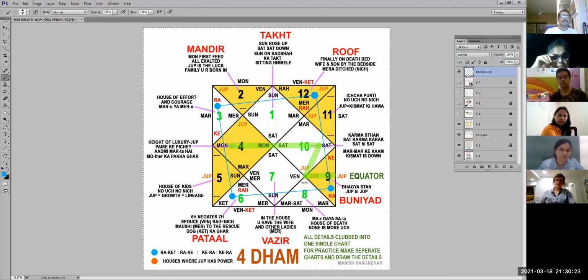This is basically the Char Dham, what we call. So Uch, Neech, Pakka Ghar, and Swarashi. Swarashi we need not touch much because you are totally conversant with that. Now let's start from one. One is called the Takht, the Raja's throne. Here we always say that the Sun is at the peak. I have written here: Sun rose up, Saturn sat down. Sun and Saturn are day and night, so you can look at it that way.